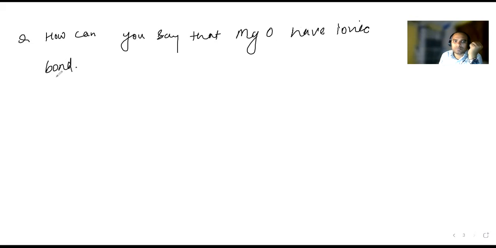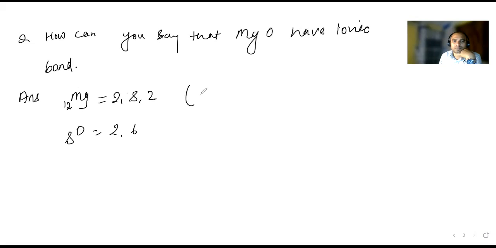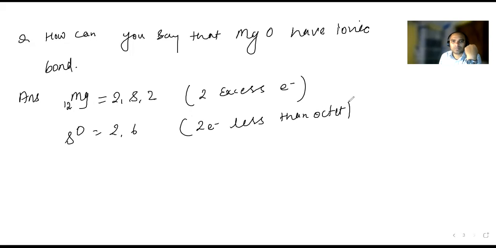Magnesium has how many atoms? 12, and oxygen has 8. So, sir, 2, 8, 2. Over here, 2, 6. So over here, magnesium will have 2 electrons, and oxygen will have 6 electrons. Oxygen has the capacity to gain 2 electrons. So 2 electrons of magnesium will shift to oxygen.